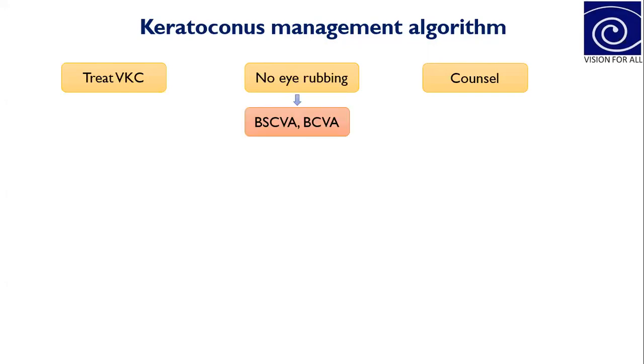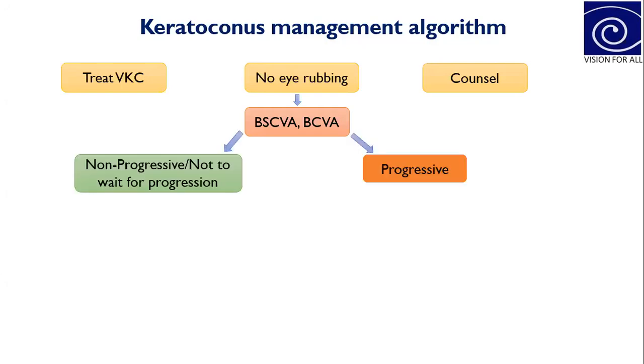And then after assessing the visual acuity, get contact lens trials done to know the maximum visual potential for the patient. On follow-up, we need to assess whether the disease is progressive or non-progressive.